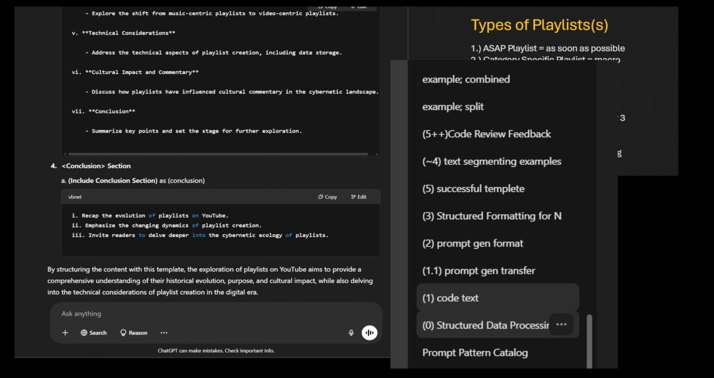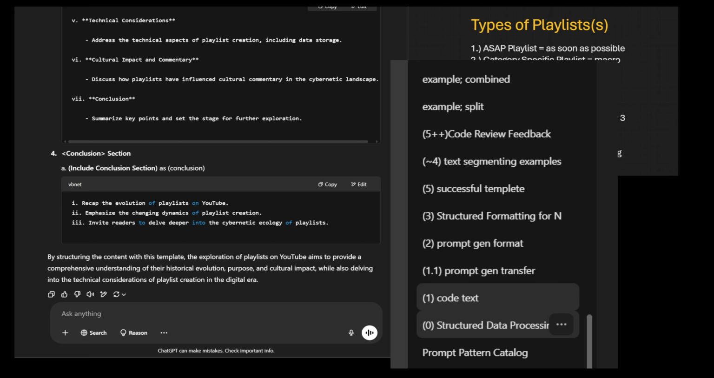So next, 4, conclusion section. A. Include conclusion section as conclusion. 1. Recap the evolution of playlists on YouTube. 2. Emphasize the changing dynamics of playlist creation. 3. Invite content consumers, or it says invite readers to delve deeper into the cybernetic ecology of playlists. So we're going to be inviting content consumers to delve just a little bit deeper into the cybernetic ecology of